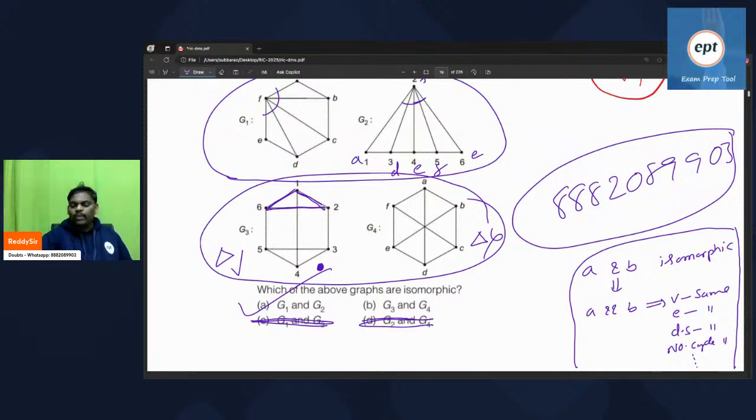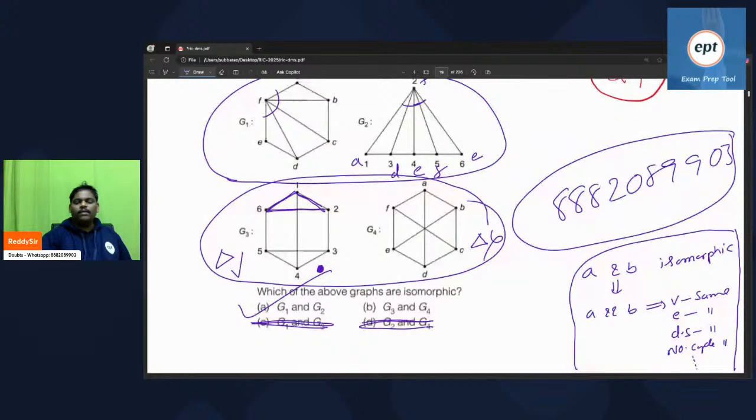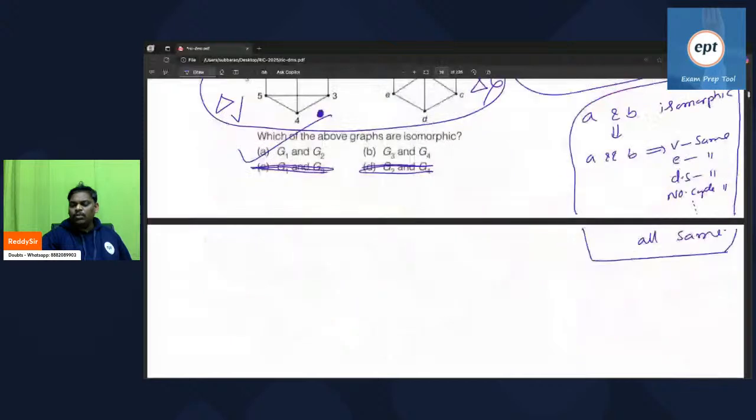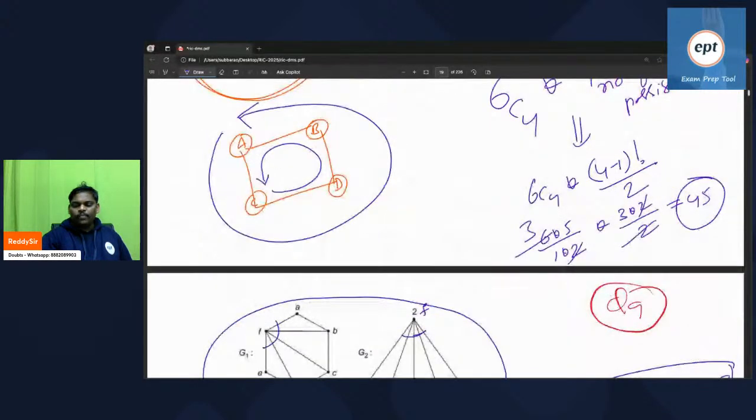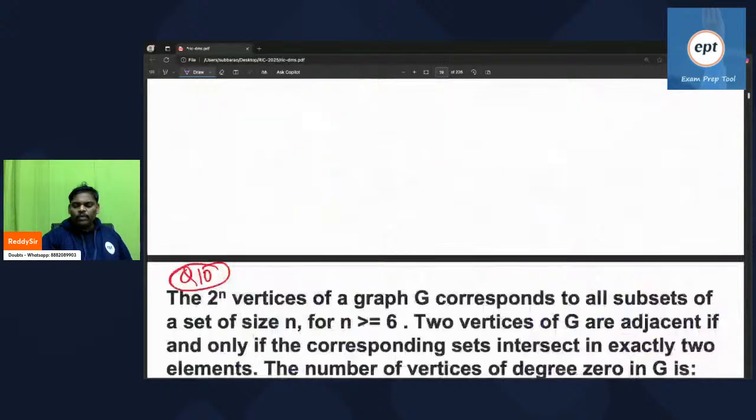There is no algorithm to verify whether two graphs are isomorphic or not. It's an undecidable problem. Manual checking won't be possible. I think today we have done 9 problems.